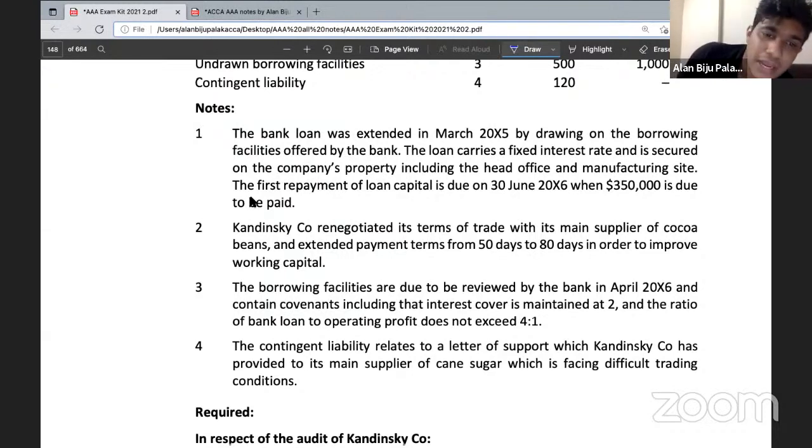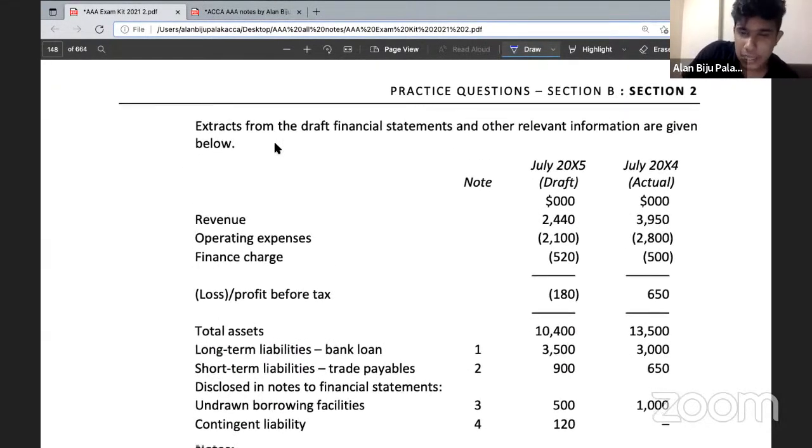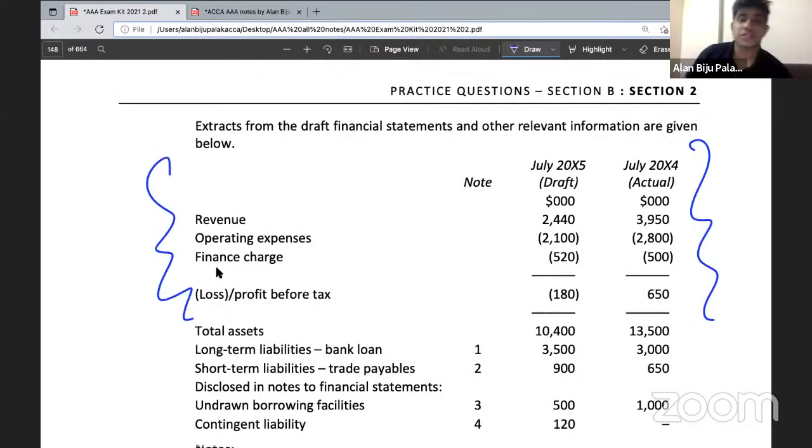For example, if you look at the scenario, you can find that the company's revenue has decreased significantly. Operating expenses are decreasing, but still the company's profit has been converted into losses. So we can state that the company's operations are not going well. The company's revenue is decreasing. In addition, the company's profits are being restated into losses, resulting in an operating loss for the year. Therefore, the company's going concern needs to be considered. There may be many uncertainties in relation to going concern.